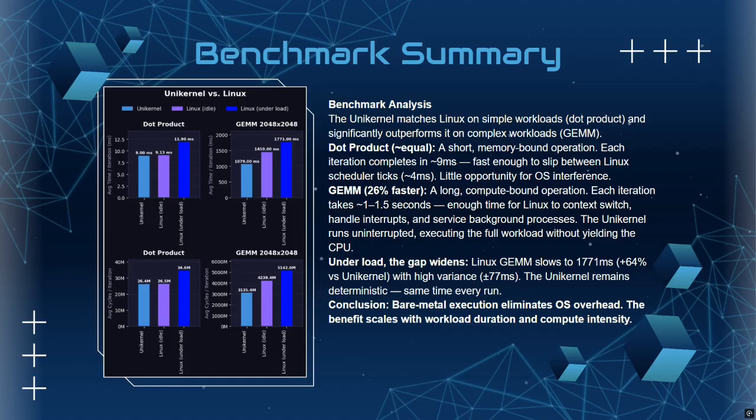The difference can be shown in the general matrix multiplication. The unikernel completes it in 1079 milliseconds, while Linux idle comes in at 1459 milliseconds, and Linux under load taking 1771 milliseconds. This is a 26% improvement over Linux at idle, and it is over 60% faster than Linux under load.